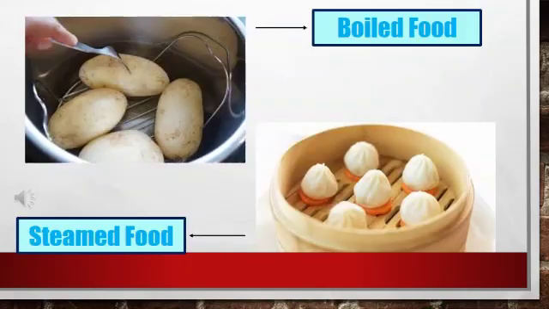Here in this picture you can see the images of boiled food and steamed food. Potatoes are cooked by boiling. Many food items can be cooked by boiling like rice, pulses, potato, etc. In the second image you can see momos. Momos are cooked by steaming. By steaming we can cook many food items like idli, dhokla and momos, etc.